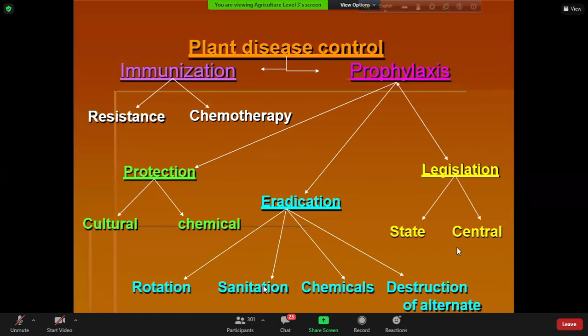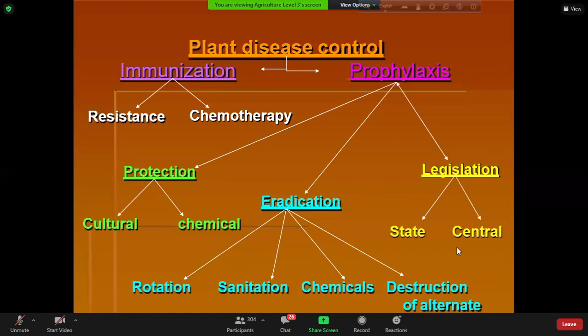The pathogen can survive in the plant debris. After harvesting, there is still some straw. There are still some plant parts remaining in the field after harvesting, and the pathogen will be present with those remaining plant parts. Then what do we have to do? We have to clean the field after harvesting. We call it sanitation. And of course, we can apply chemical pesticides to kill the pathogen. And we have to destroy the alternate host and collateral host. You know the alternate host and collateral host.